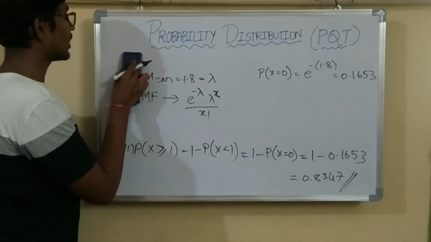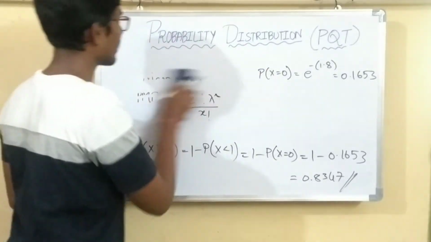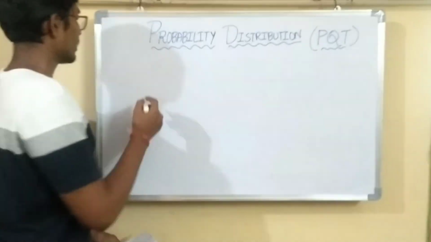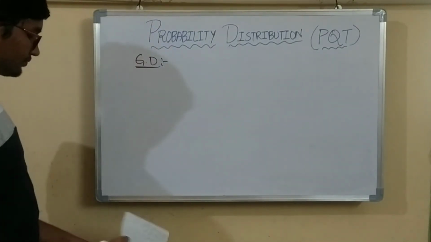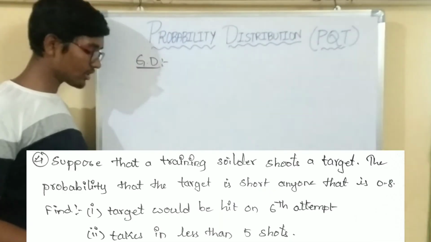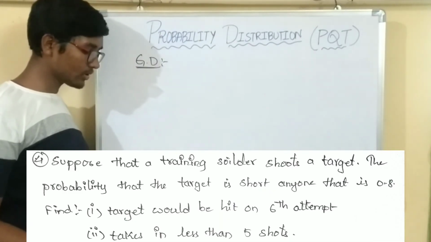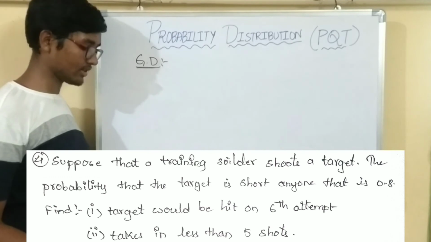Now let us see the last problem, that is the problem on geometric distribution. Now I'll read out the question. Suppose that a training soldier shoots a target.